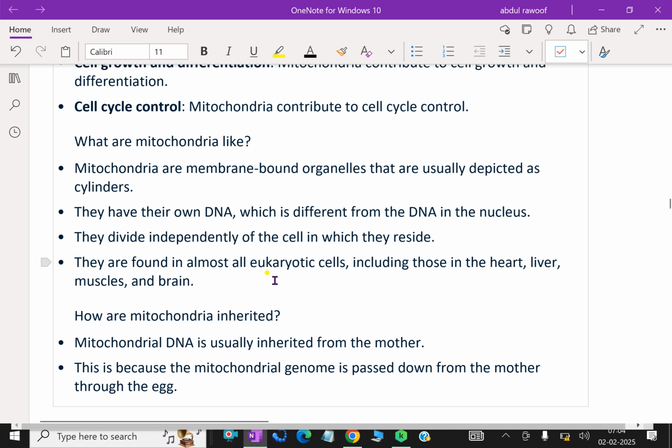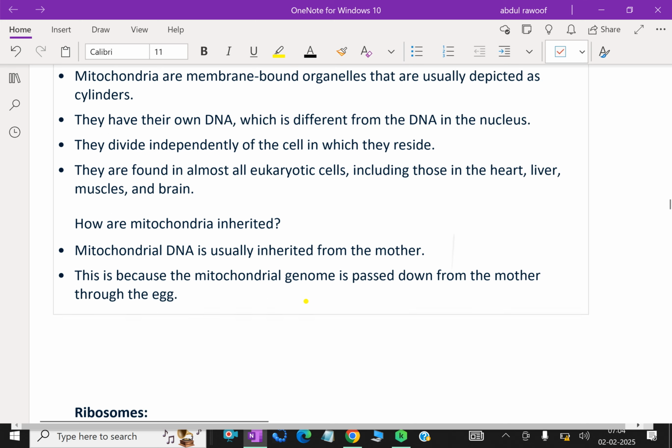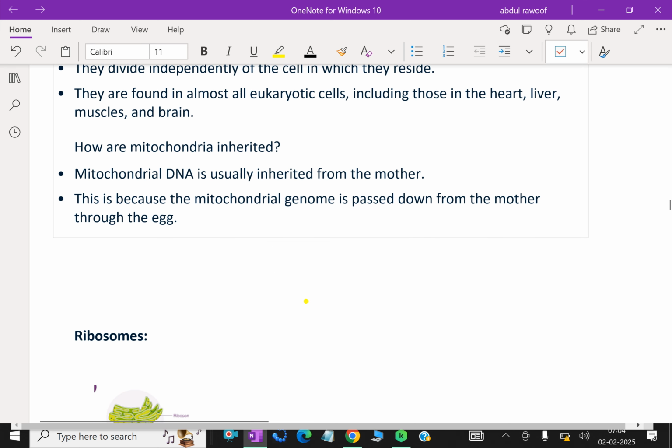They are found in almost all eukaryotic cells, including those in the heart, liver, and brain. How are mitochondria inherited? Mitochondrial DNA is usually inherited from the mother. This is because the mitochondrial genome is passed down from the mother through the egg.